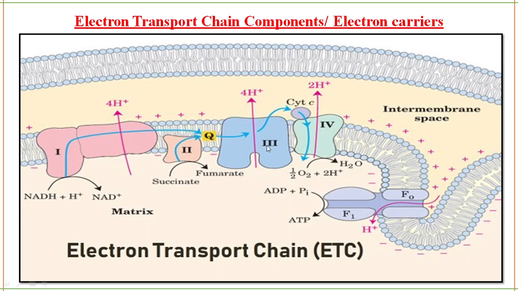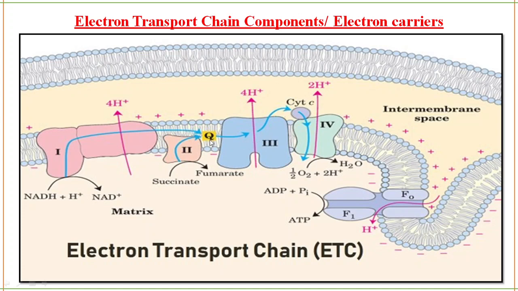Next we are going to complex 3. Complex 3 we also call cytochrome C reductase or cytochrome C oxidoreductase. Note it down. In this, you can see Q is there. Q is nothing but ubiquinone. From this complex the electrons will be transported to cytochrome C. We will study in detail how it works, but for now you know this.